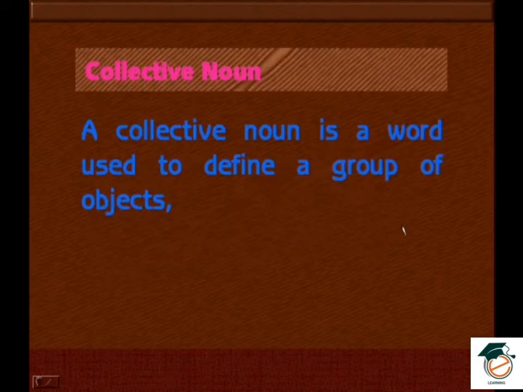A collective noun is a word used to define a group of objects. It is a group of objects. What is collective noun? A collective noun is a word used to define a group of objects. A group of objects, the same kind of object probably, right? So that is what is called a collective noun. A group represented by one name is called a collective noun.